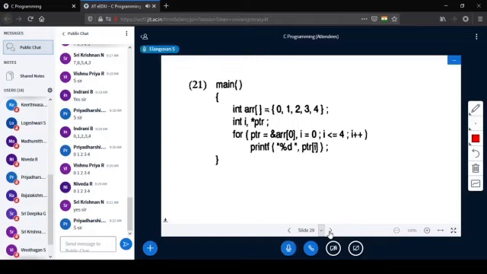Yes, what is the output of this? It is the same kind of problem, a small variation. The pointer PTR is assigned the address of array of 0, right? I is initialized to 0. There are two initialization statements, because before the first semicolon there are two statements.